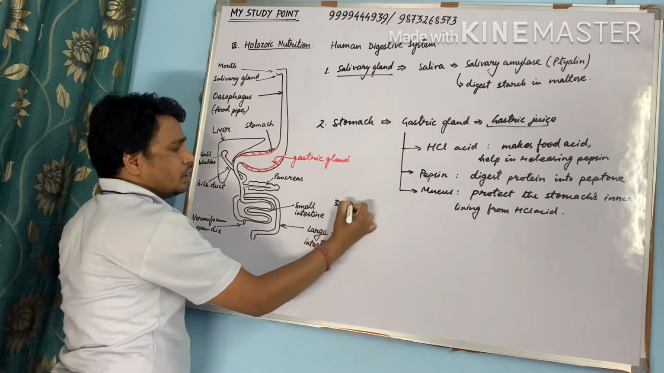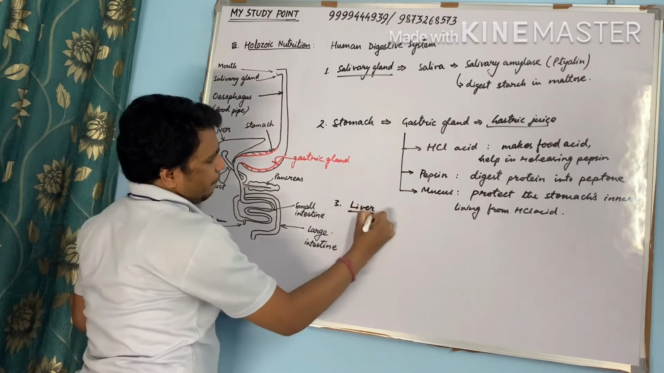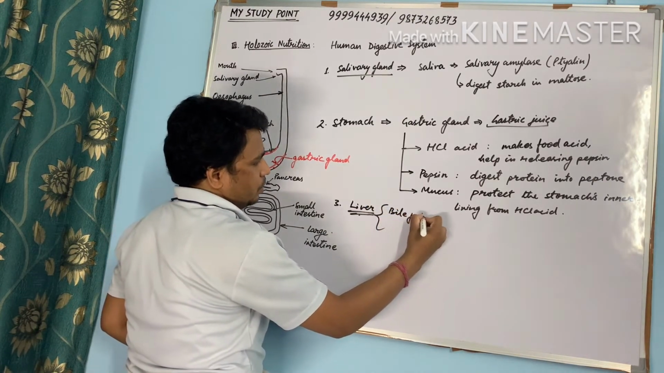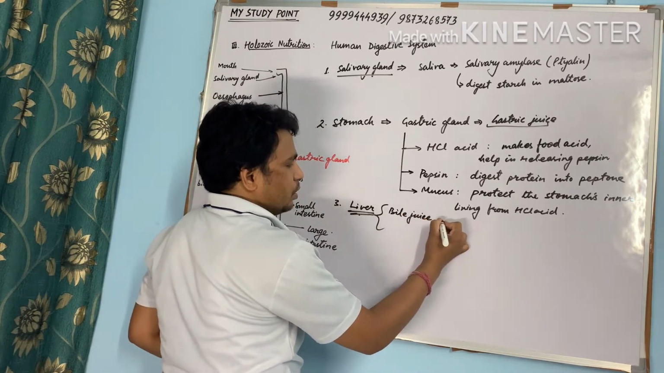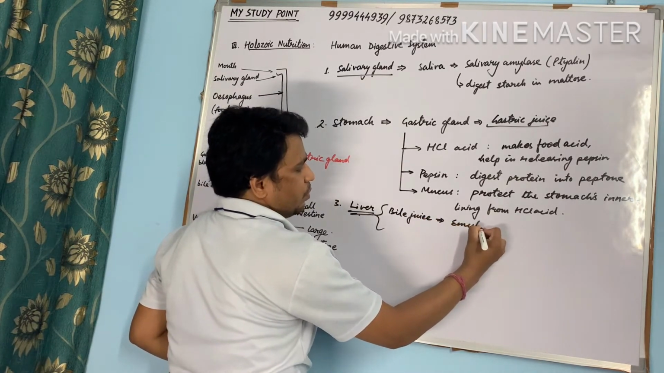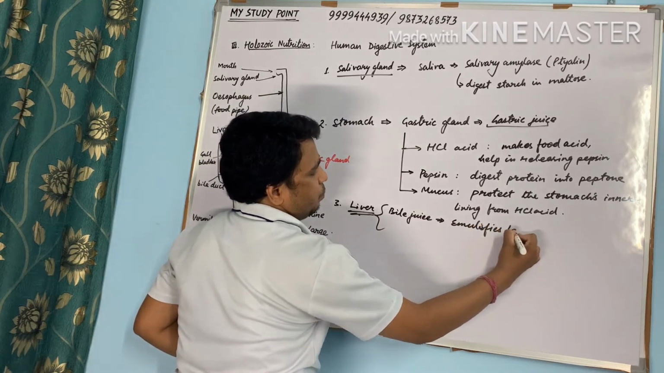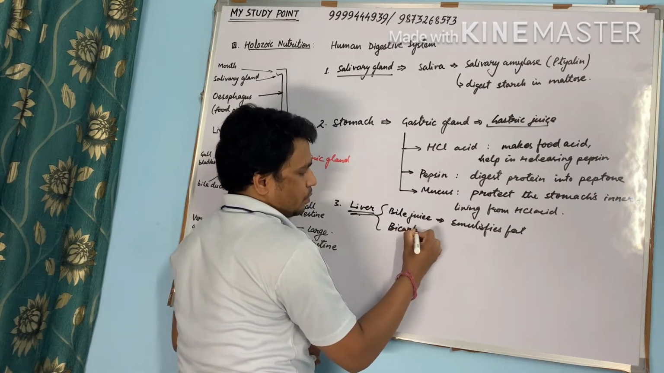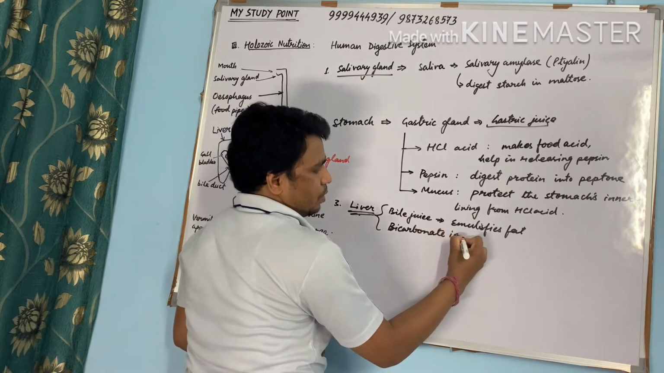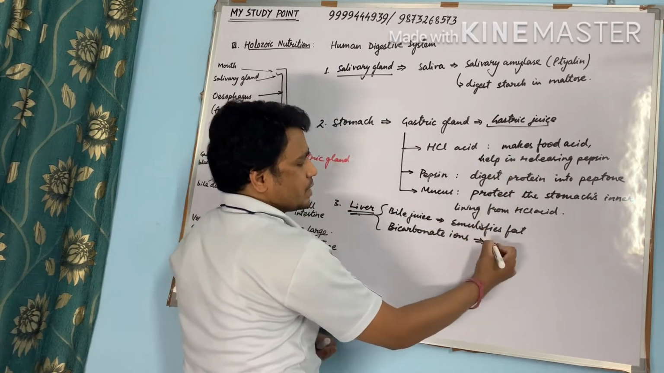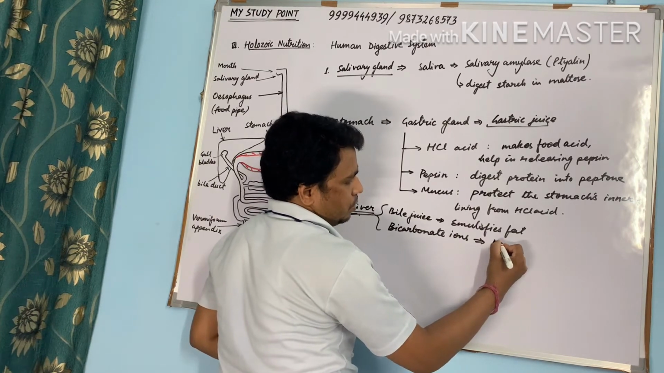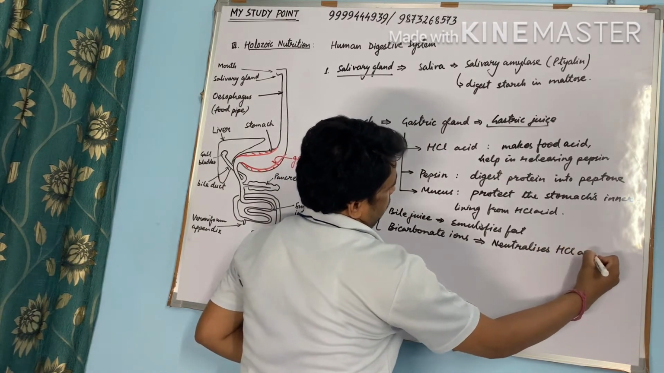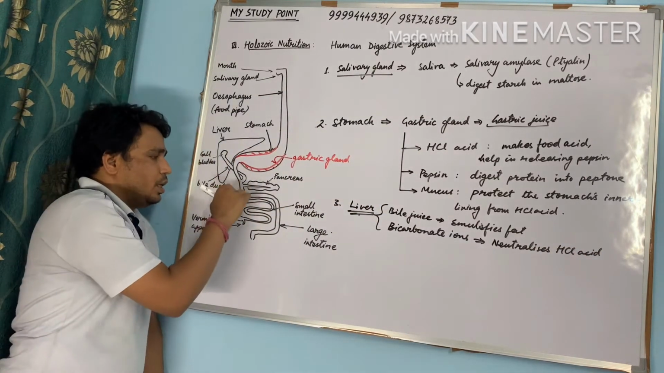Now, third, liver. The liver releases two things: bile juice, which emulsifies fat or digests fat, and bicarbonate ion. This neutralizes hydrochloric acid in order to protect the inner lining of the intestine.